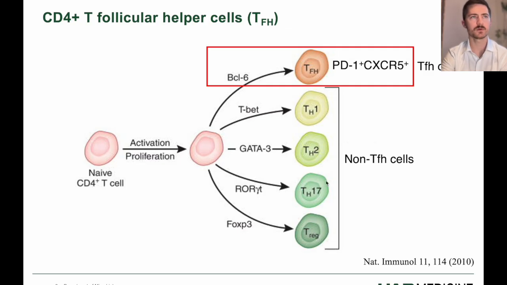So when a naive CD4 T cell is activated, it differentiates into one of a variety of subsets, for example TFH cells, which express CXCR5 and are important for antibody responses, or a subset of non-TFH cells, which mediate cellular responses. And this is an important divergence, TFH versus non-TFH. But what is the mechanism of this divergence?